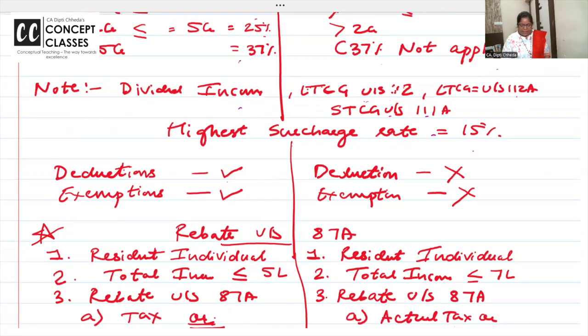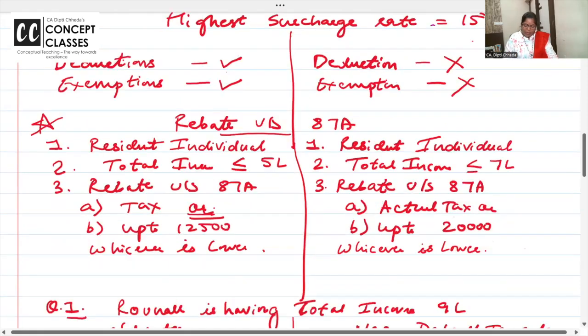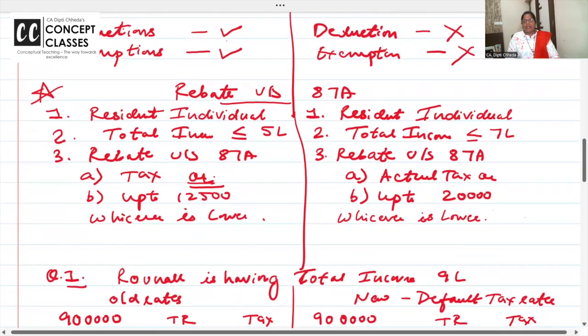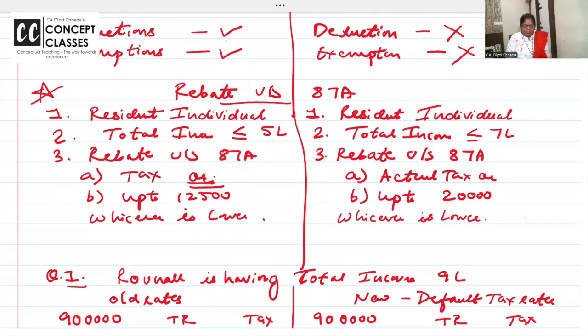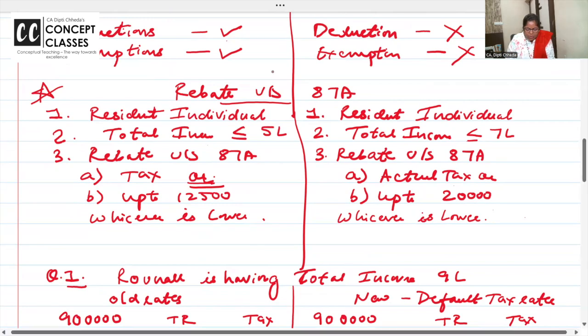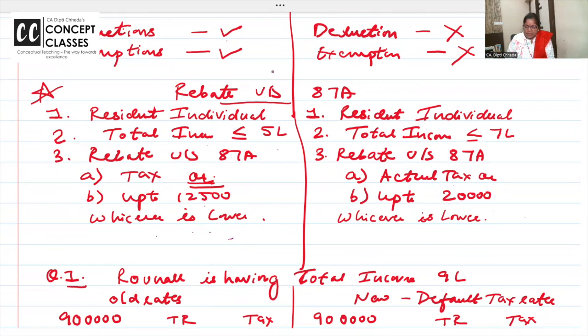Now I want to take up rebate. In the general regime, or if you opt out of the default tax regime, rebate is allowed to a resident individual if the total income is less than or up to 5 lakh, tax or 12,500, whichever is lower. Here, for a resident individual, total income less than or up to 7 lakhs.